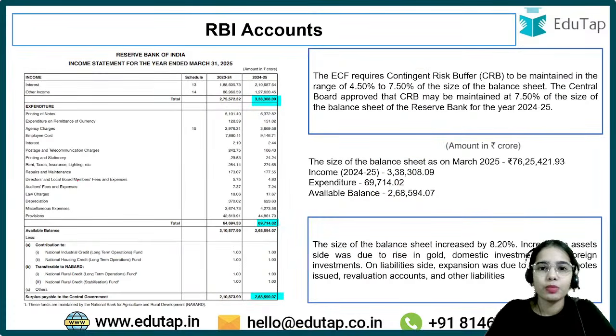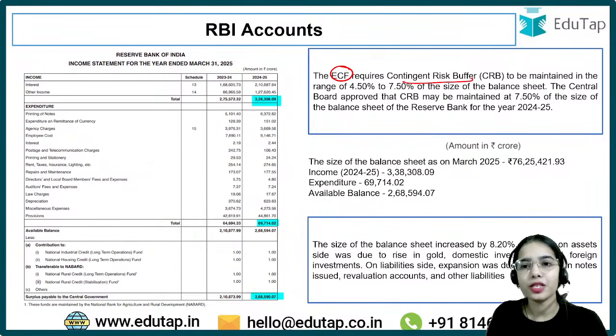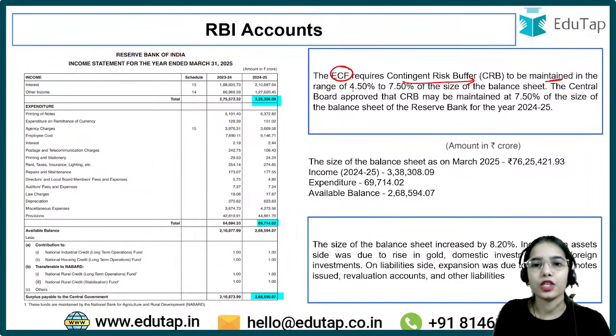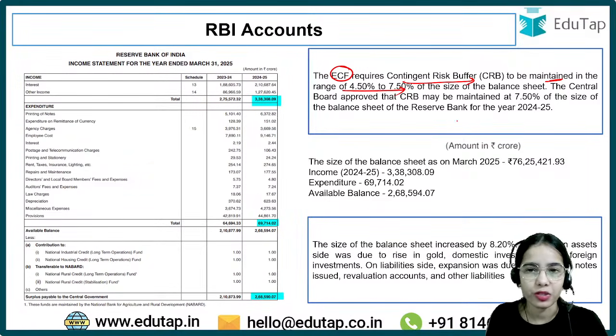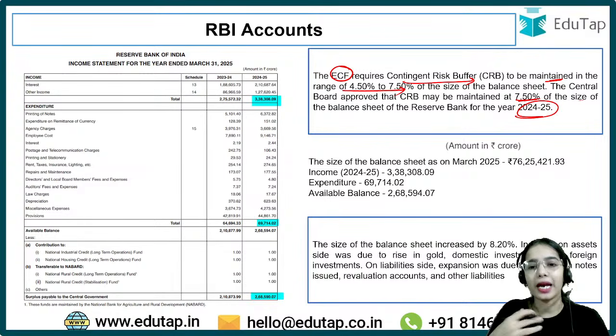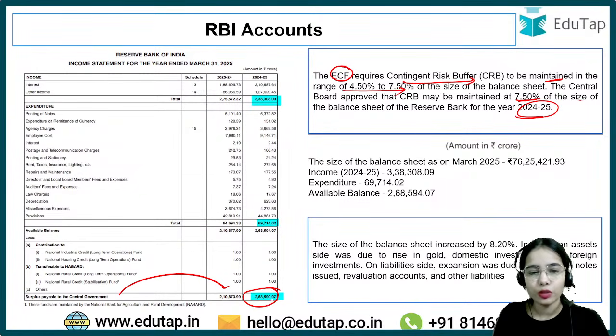Okay. So basically the economic capital framework requires the contingent risk buffer to be maintained in the range of 4.5% to 7.5%. Now for 2024-25, the contingent risk buffer is being maintained at the highest, that is 7.5%. Even after maintaining the highest contingent risk buffer, the RBI was still able to transfer a surplus to the central government of 2,68,590 crores.